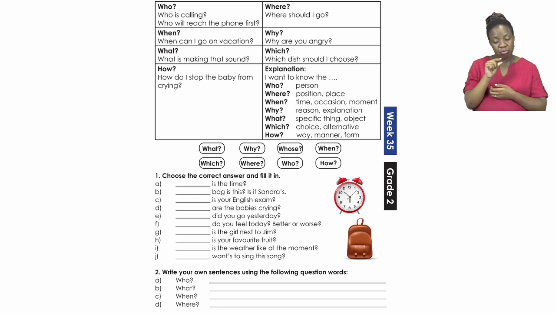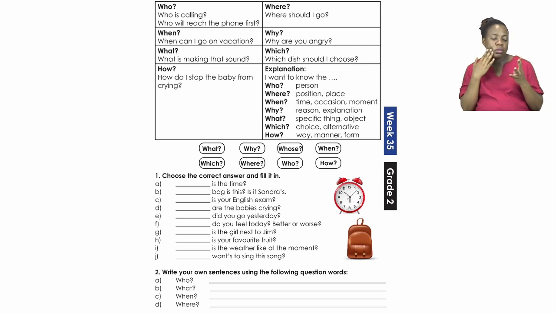Now remember, question words are words we use when we are asking a question. We have the words what, why, whose, when, which, where, who, and how.